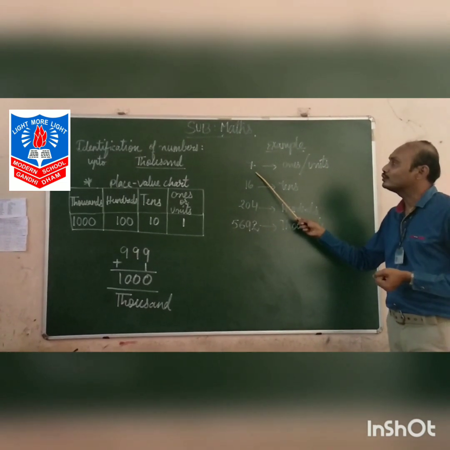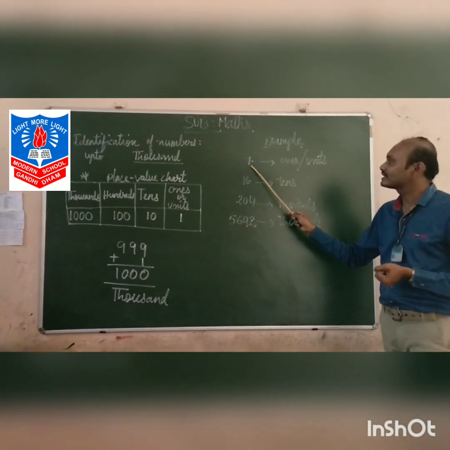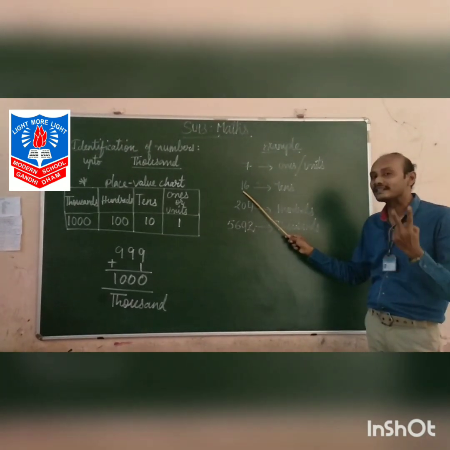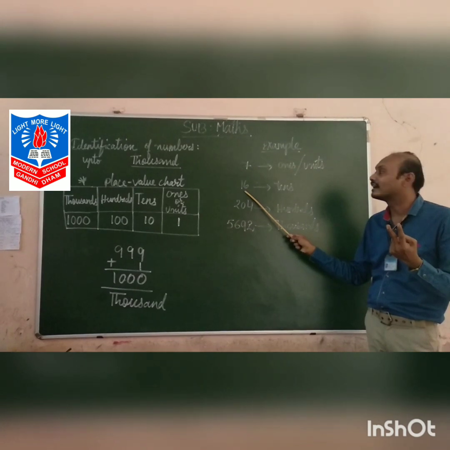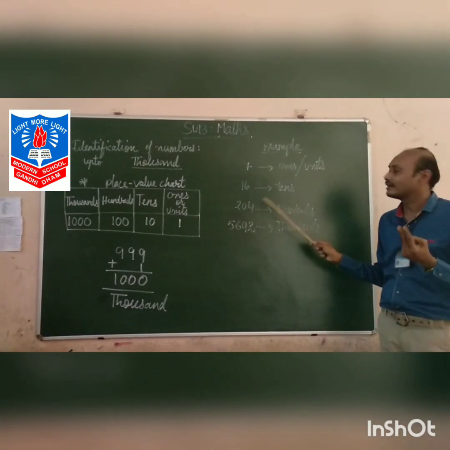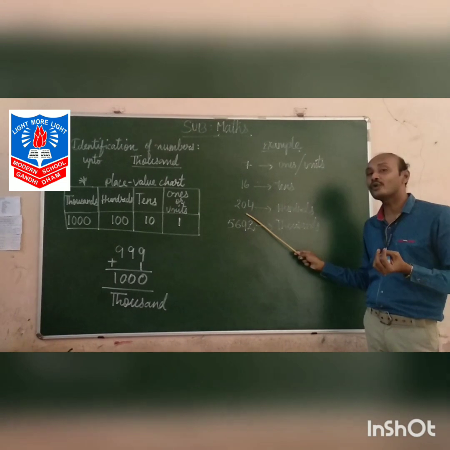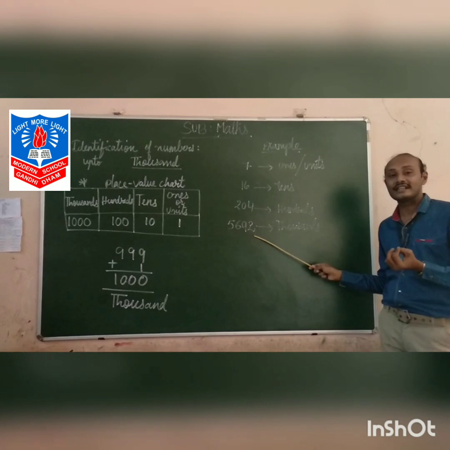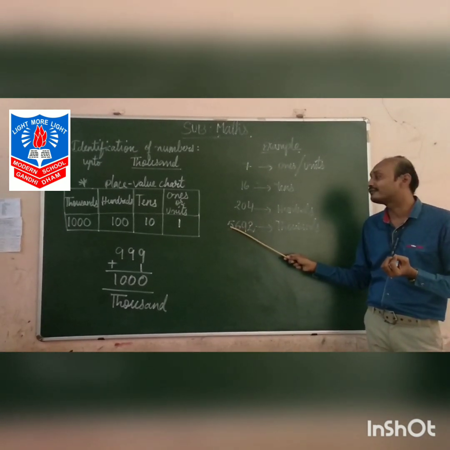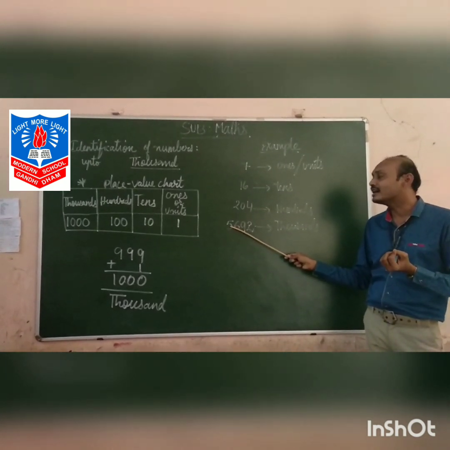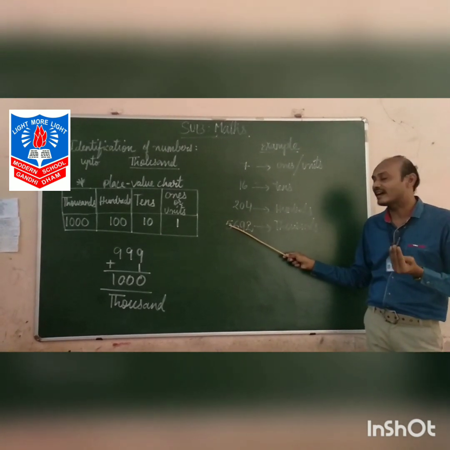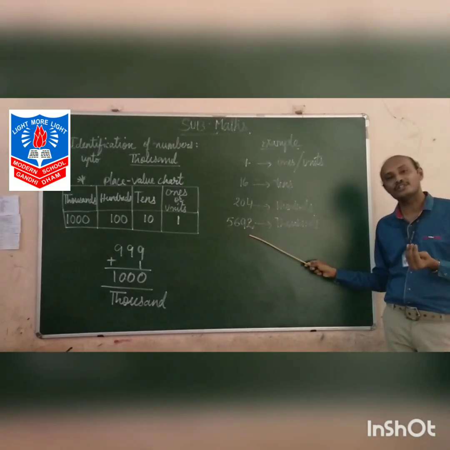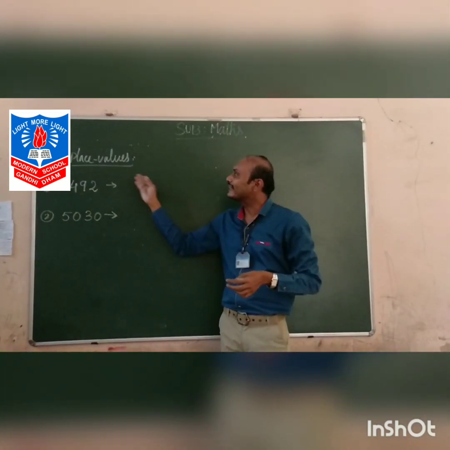Here you can see I used a single number 7, single digit. So the place value is ones. Here two digits 1 and 6, that is 16, and the place value tens. Here three digits 204, the place value of 2 is hundreds. And here there are four digits, and when you read it, you will read as 5000. So the new digit, fourth digit, place value is thousands. So this can be read as 5692.